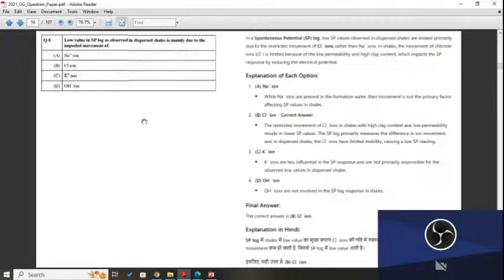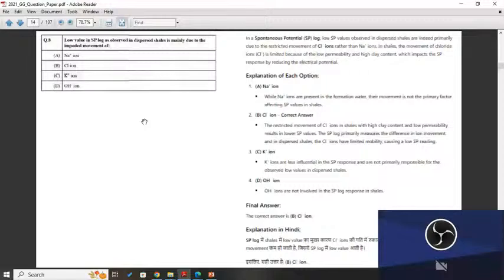So in this question, the low value in SP log as observed at dispersed cells is mainly due to the dispersed cells' intended movement of Cl ions rather than Na plus ion. In cells, the movement of chloride ions is low probability and high clay content impacts the SP responses by reducing the electrical potential.